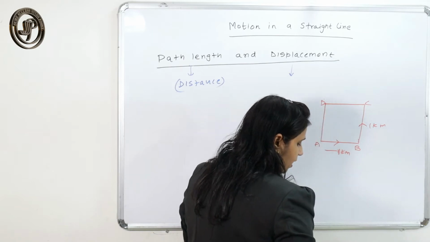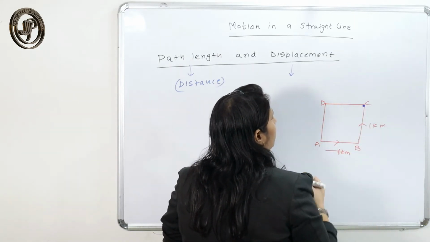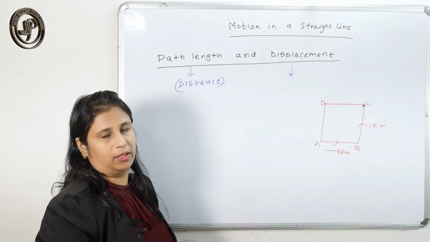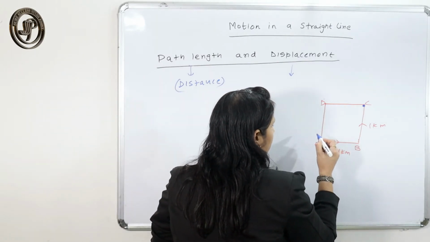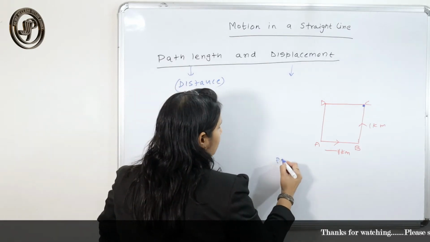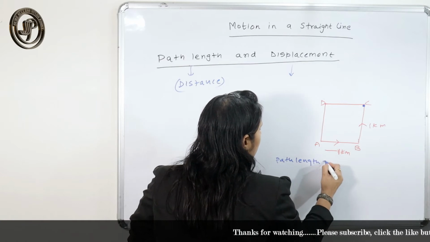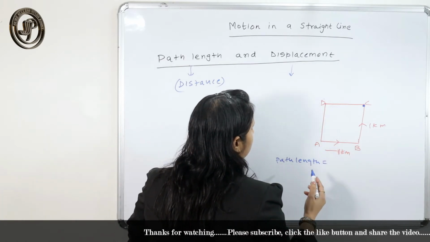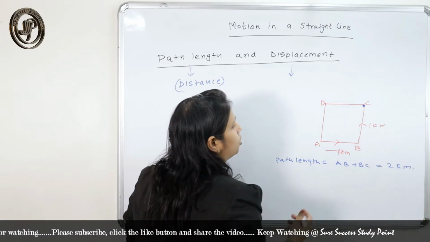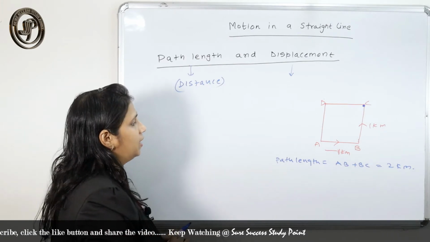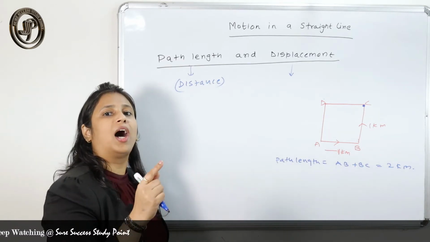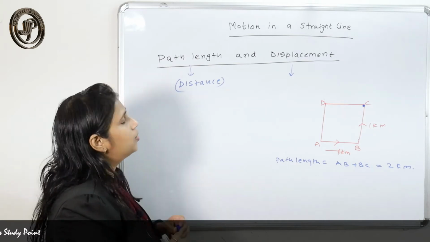So when the particle reaches point C, what would be the path length covered by the particle? When the particle starts from A and reaches point C, the path length covered will be AB plus BC, which is equal to 2 kilometers. That is the actual length of the path traveled by the particle. That is what path length is.